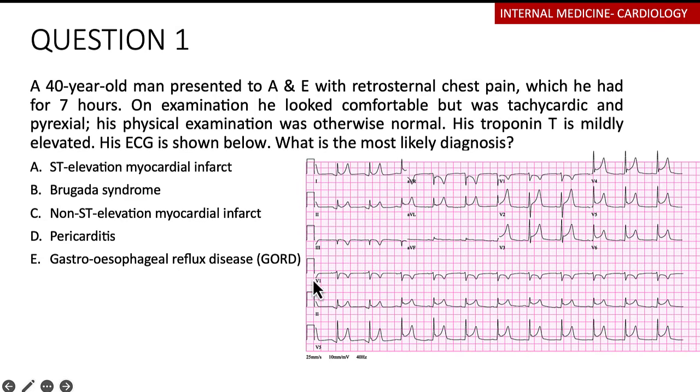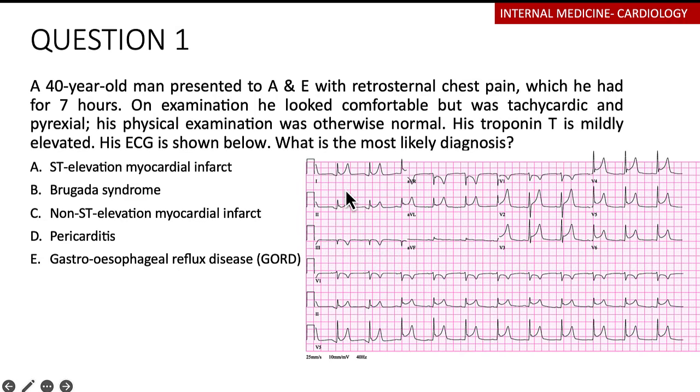We can also comment now on the cardiac axis. Lead 1 is facing upwards, lead 2 is facing upwards, but lead 3 is facing downwards. So possibly this is a physiological left axis deviation. Not anything to worry much about. It only becomes worrying if lead 2 is also facing downwards, and that becomes a pathological left axis deviation. We also look at the width of the QRS complex. It seems to be within 3 boxes, so that's not much of an issue in this case.